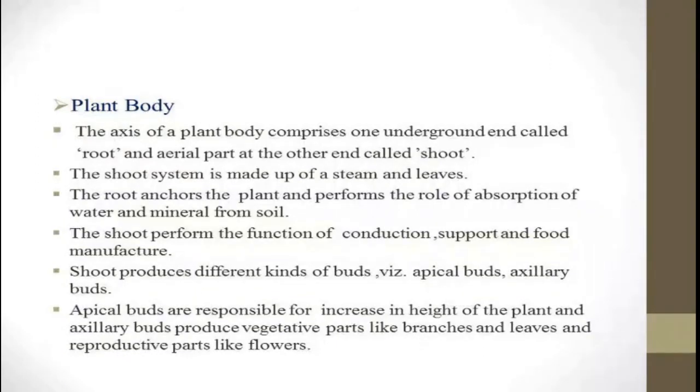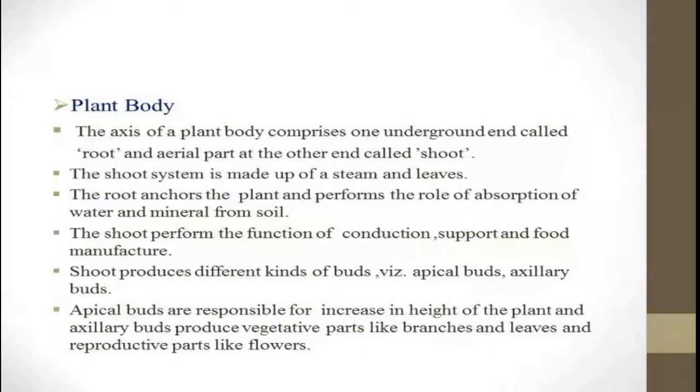The shoot produces different kinds of buds, like apical buds and axillary buds. Apical buds are responsible for the increase in the height of the plant. The axillary buds present in the axils of leaves produce the vegetative parts like branches and leaves, and reproductive parts, that is, the flowers.